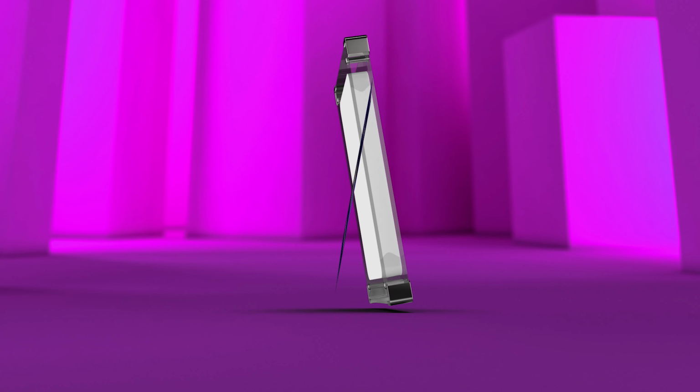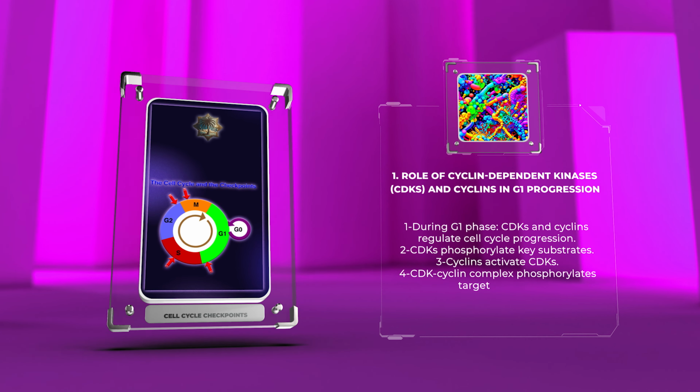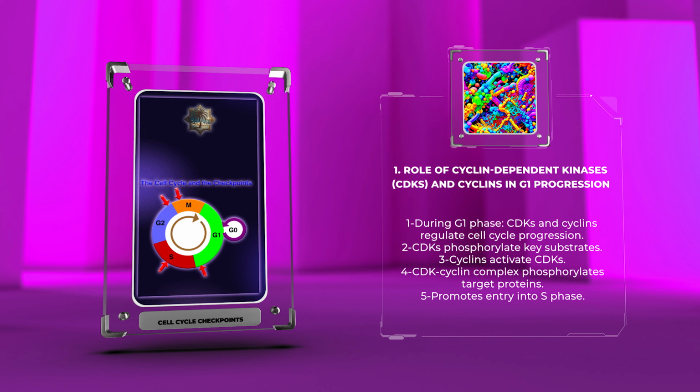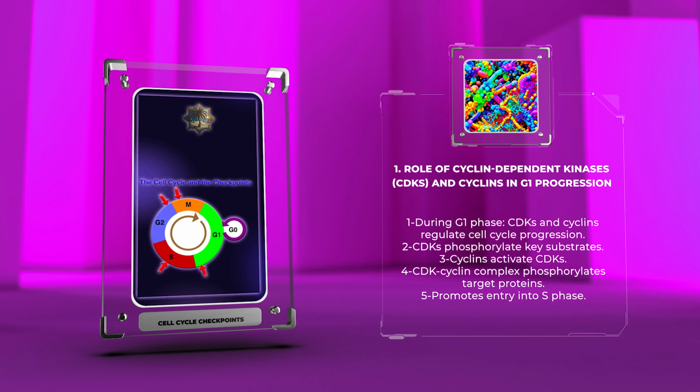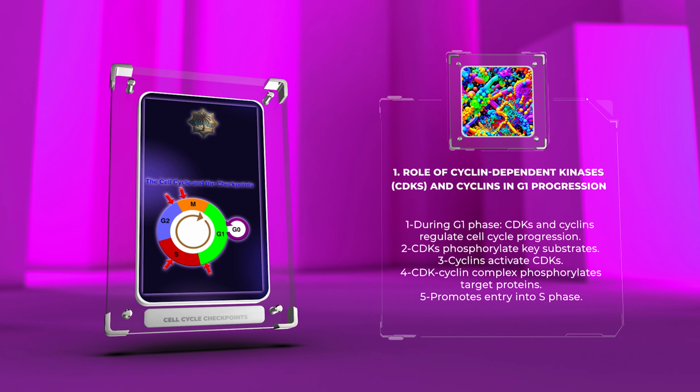During the G1 phase, CDKs and cyclins work together to regulate cell cycle progression. CDKs are protein kinases that phosphorylate key substrates, and cyclins bind to CDKs, activating them. This CDK-cyclin complex then phosphorylates target proteins, promoting entry into the S phase.